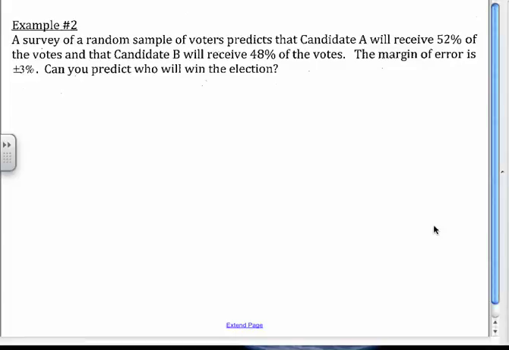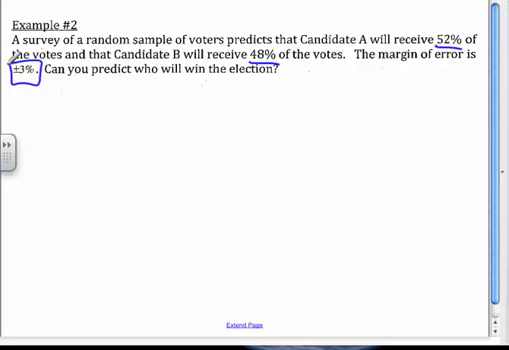Okay, guys, example number 2 says a survey of a random sample of voters predicts that candidate A will receive 52% of the votes and candidate B will receive 48% of the votes. The margin of error is plus or minus 3%. So then the question for us is, can you predict who will win the election?